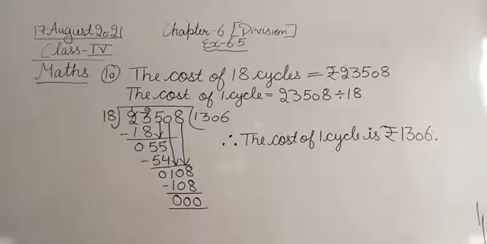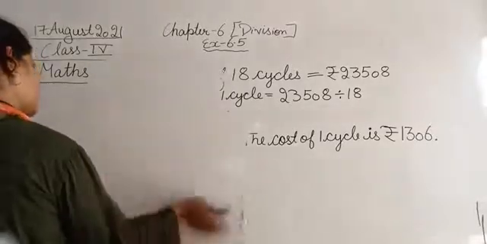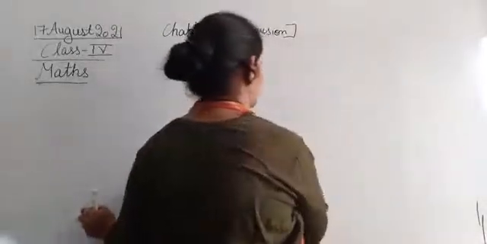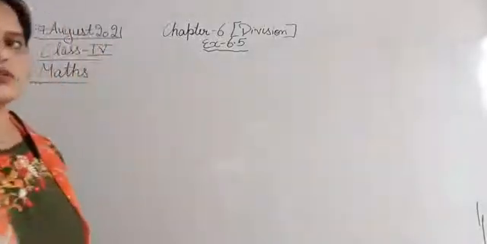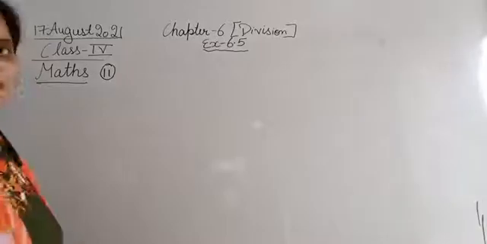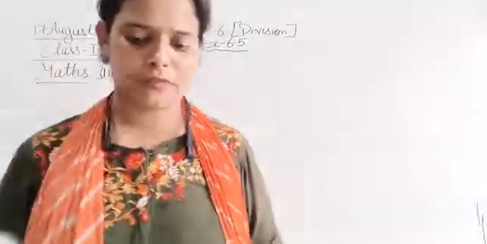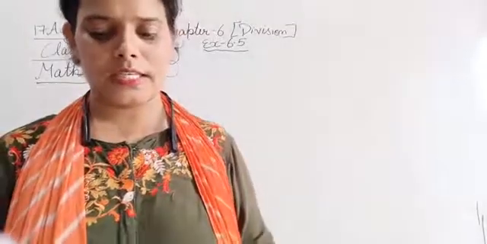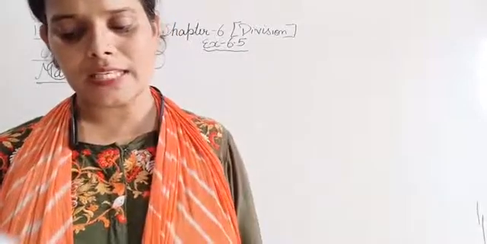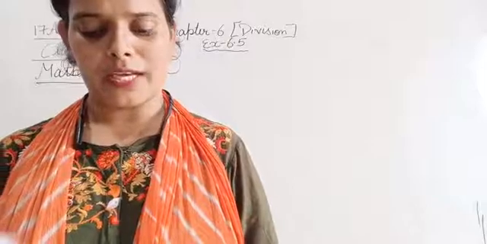Chaliye, moving next to the question number 11. So let's see what is given in question number 11. The question number 11 is, the salary of 15 workers is rupees 38,475. Find the salary of a worker if all are paid equally.